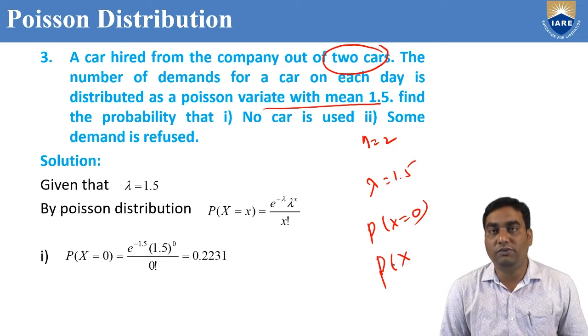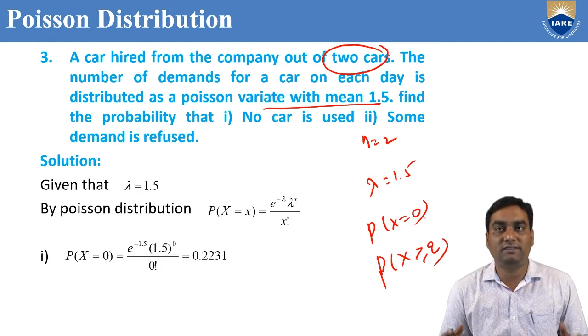When you are going to refuse the demand, actually in your car garage, we have 2 cars. But when the demand you are going to refuse, if you get more demand, more than 2 cars, then only the demand is refused. So we can find out P of x greater than or equal to 2 because the capacity of the car garage is only 2 cars.